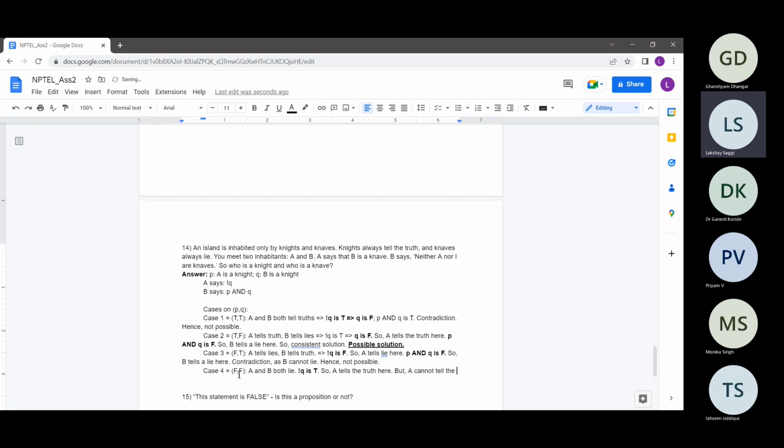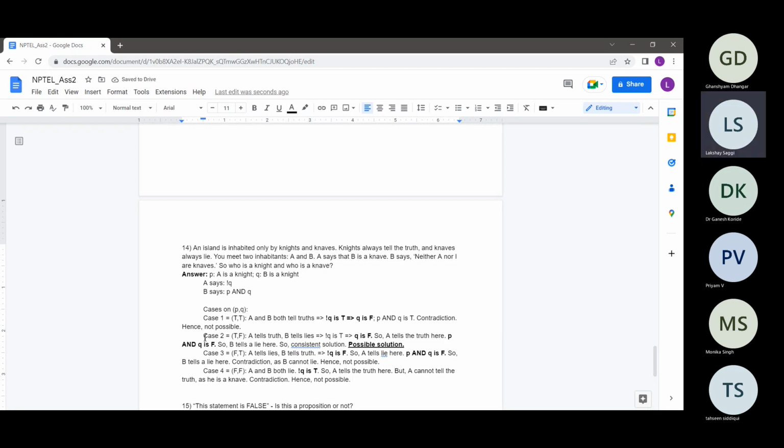In case 4, we assume P to be false, that is, A is not a knight, he's a knave. So A cannot tell the truth as he is a knave. I hope it's clear. So we arrive at a contradiction. Hence, not possible.